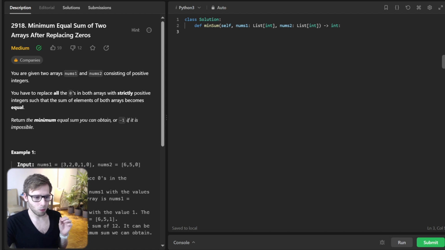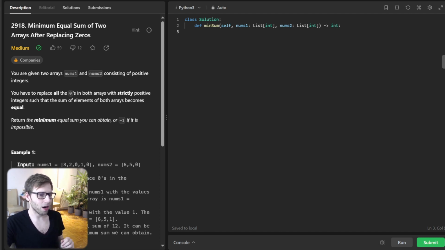So we will first calculate the sum of non-zero elements in each array, and we count how many zeros are in each array, and we will add the count of zeros to the sum, essentially replacing 0s with 1s. And if one array's sum is less than the other and it has no zeros, we know it's impossible to equalize them, so we return -1.